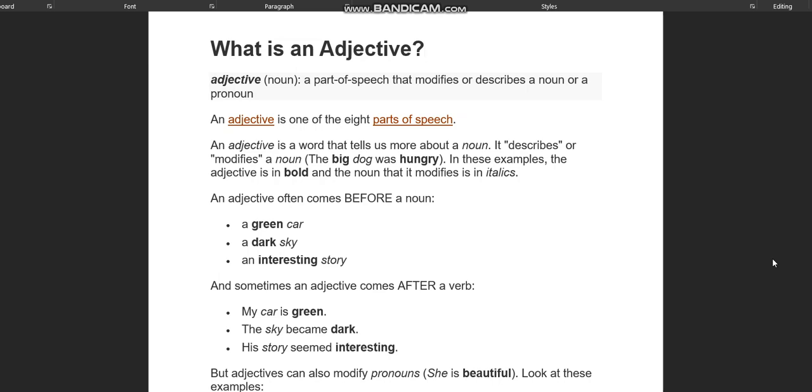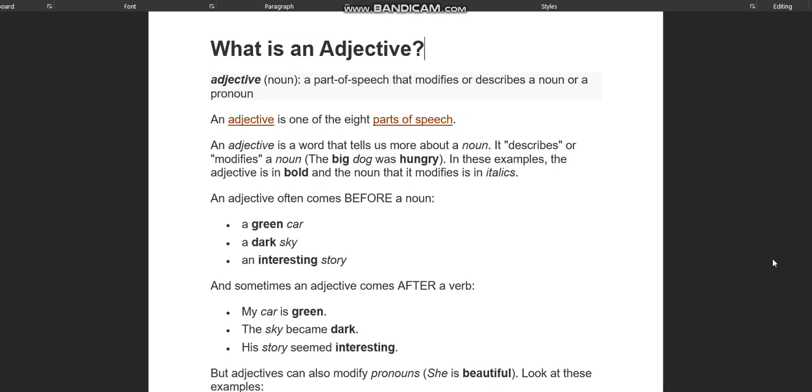Now look, students, in adjectives we have three degrees. First is the positive degree, second is the comparative degree, and third is the superlative degree. Positive degree is used when you are talking about one thing, one person, or one animal.